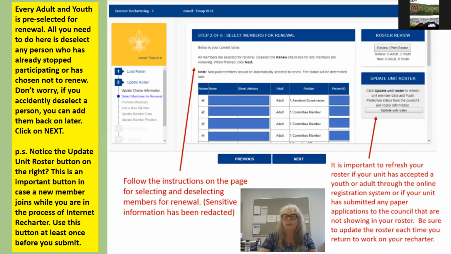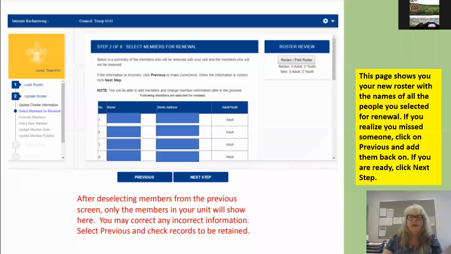So this will upload those new members onto your unit roster. So try to remember to do that towards the end of this stage in case some new members came on board. Click Next. This is just a summary of all the members that you selected for renewal. Click on Next Step.